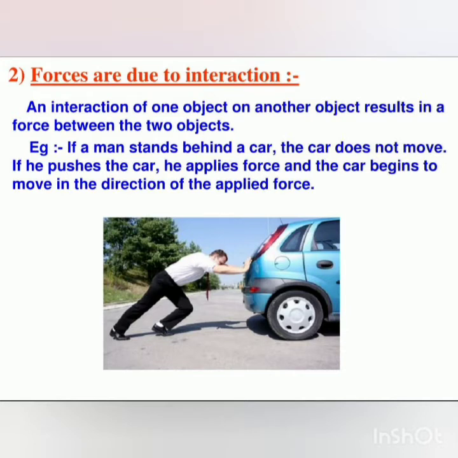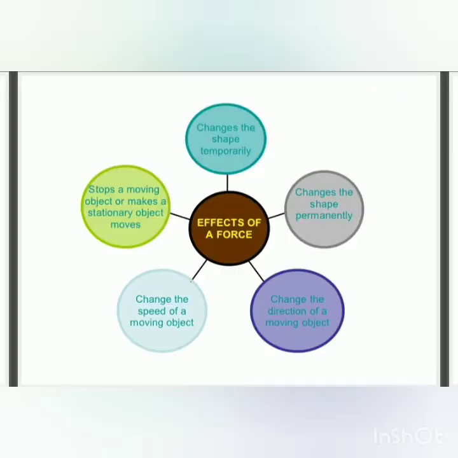So what are these effects? I told you that force cannot be seen but can be felt by way of the effects that it shows, right? So here are the different effects that force has on a body. It changes the shape temporarily, it changes the shape permanently, it changes the direction of a moving object, it changes the speed of a moving object, it stops a moving object. So we will see all these things in detail now with examples. Let us see the first one.